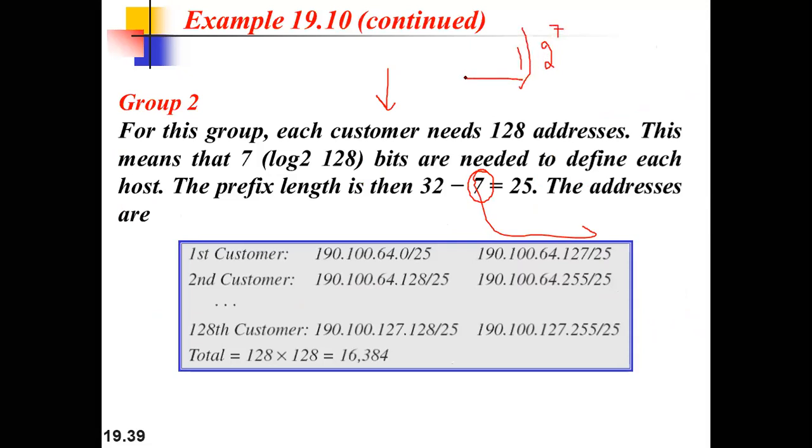So 1 bit is being consumed for network now. It means 256 is divided into 2 blocks of 128: one block of 128 and another block of 128. So in 256 we can have 2 blocks of 128 size each. That's why we have taken this value 7.